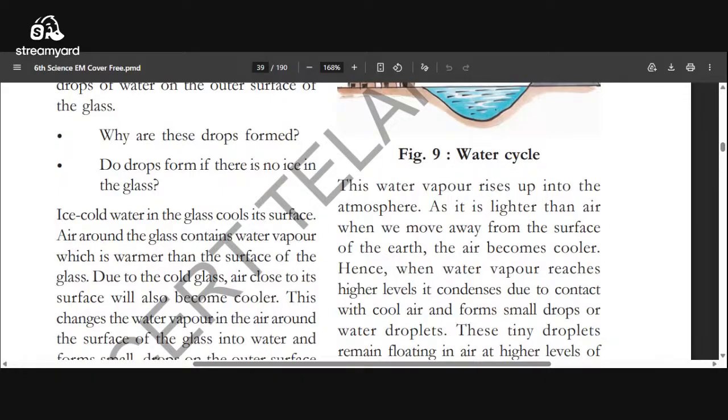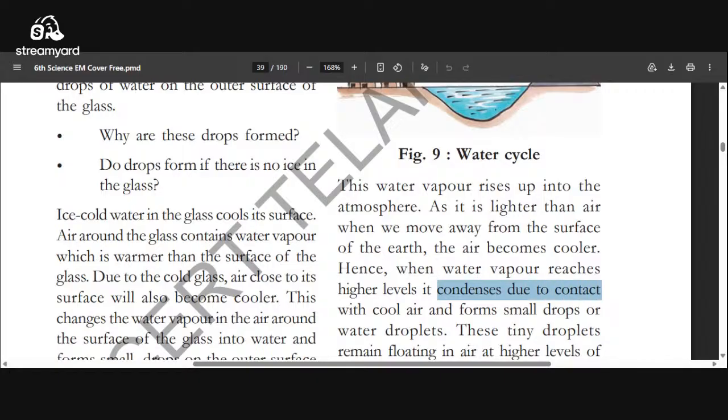When we move away from the surface of the earth, the air becomes cool. So when the water vapor reaches the higher level, it condenses due to contact with the cool air. At high level, cool air is there.